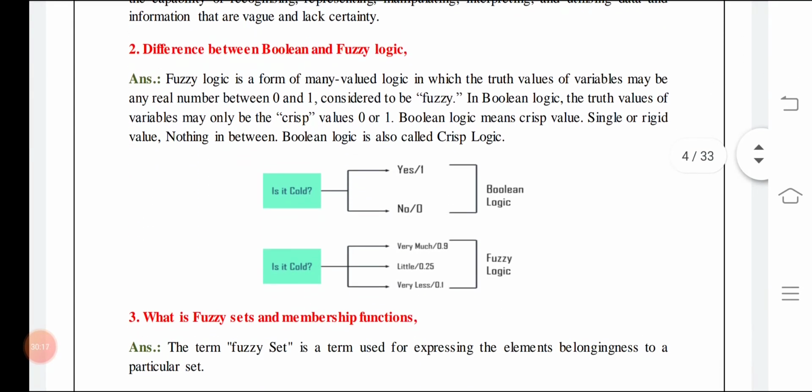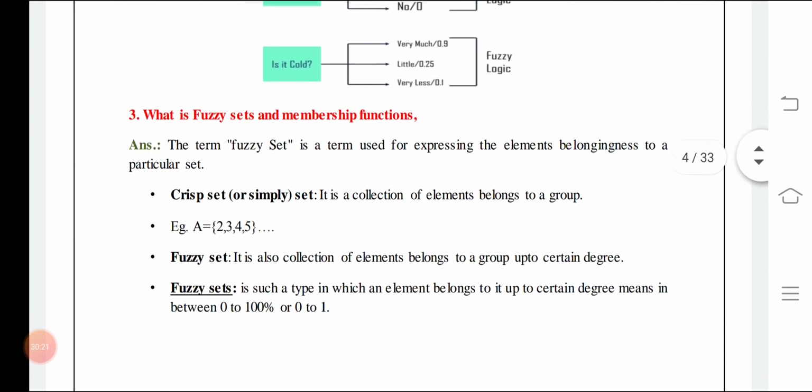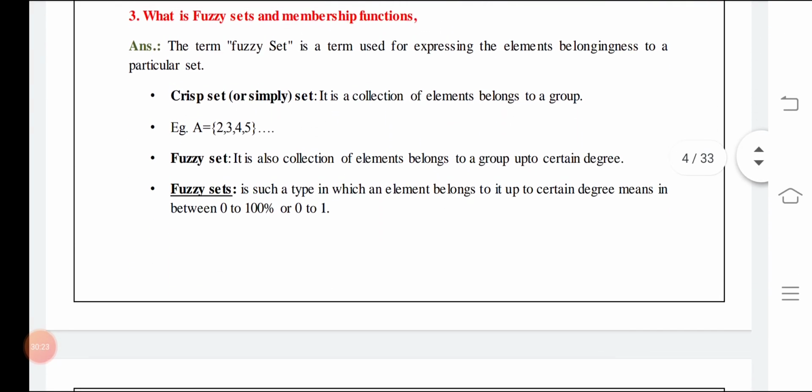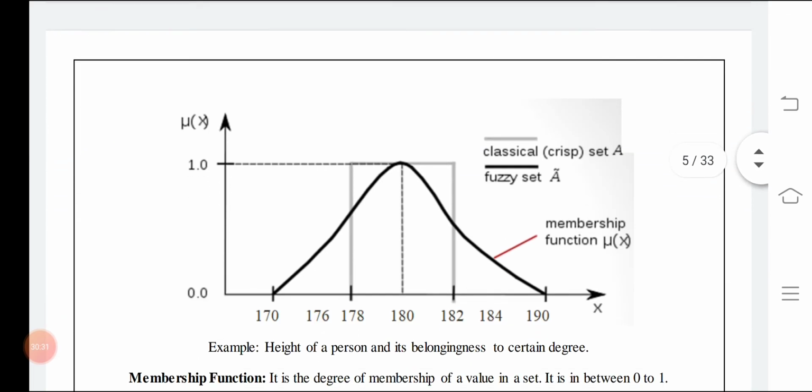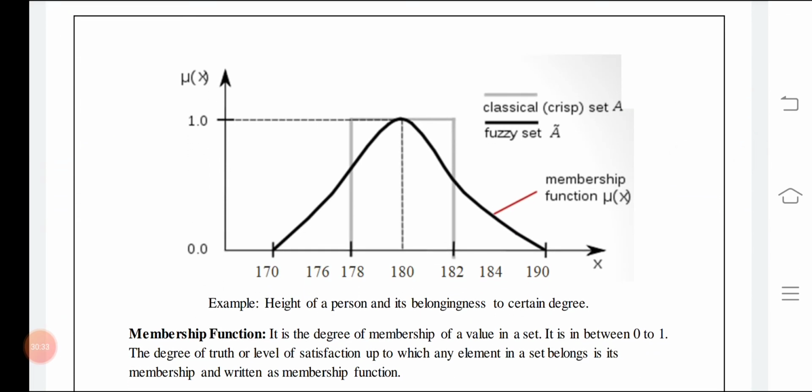What do you mean by fuzzy? What do you mean by fuzzy rule? How will you apply it? What is a membership function? What is crisp? What is fuzzy? Such types of questions occur in the mind of the examiner. What is a fuzzy set? What is crisp? For example, in the figure you can see the particular value increasing, reaching the highest, and going back. On the x-axis, 0 and 1 are shown.